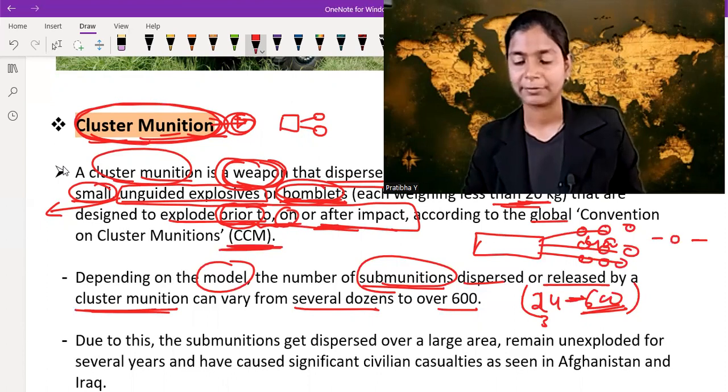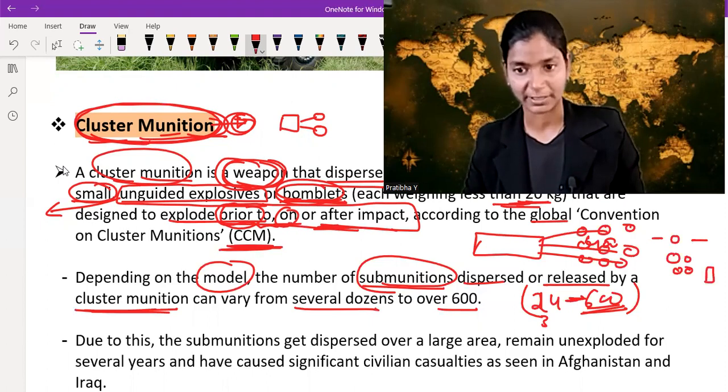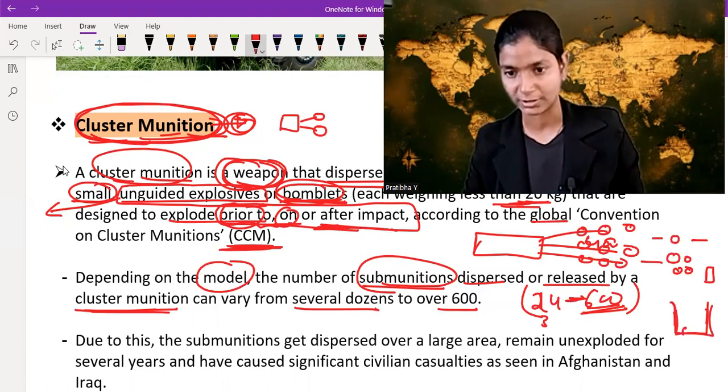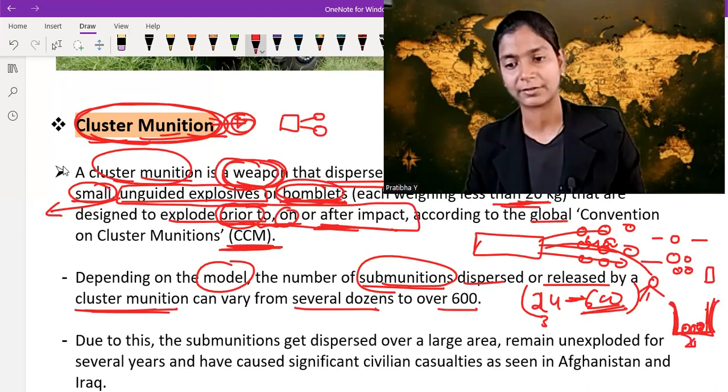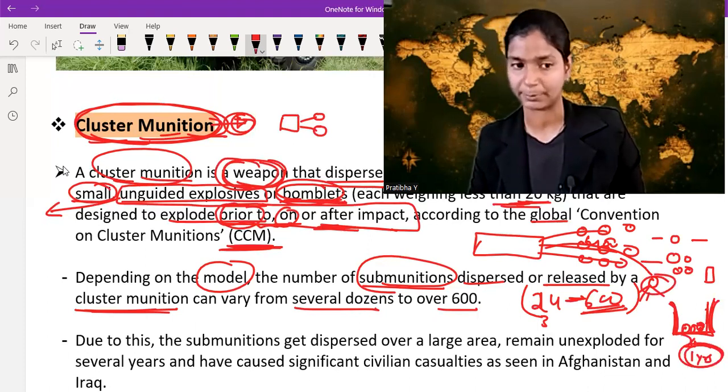That means if you launch it, at that moment it blasts, or after the impact it blasts, or before the impact it blasts. Let's say the ground is here, and our target is to destroy this site. If we launch it, some bomblets blast here in the air, some on the ground on the target, and some after the impact. Let's say after 1 year or 2 years, the explosion of that bomblet happens.